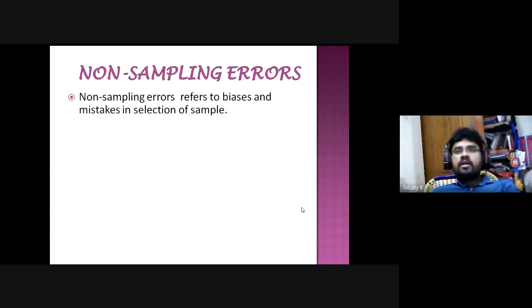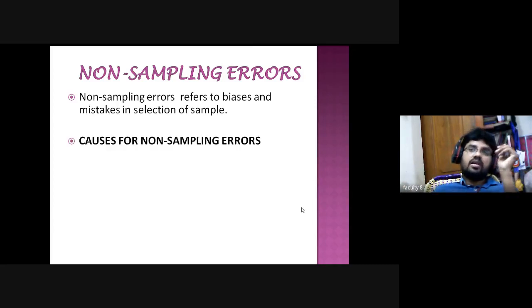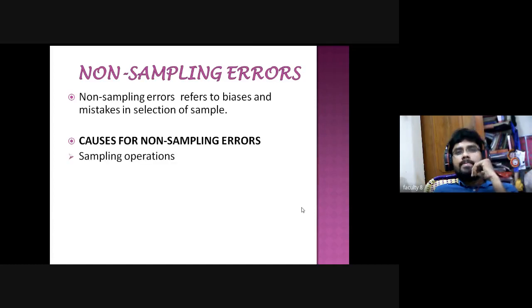Non-sampling errors refer to bias and mistakes in the selection of the sample. As I told you, if the respondent is not available in a particular location, sometimes we need to wait. For example, when you are applying simple random, systematic or stratified random sampling, we need to wait, or we can select another person, because we cannot wait for them. Causes of non-sampling errors: sampling operations, inadequate response.